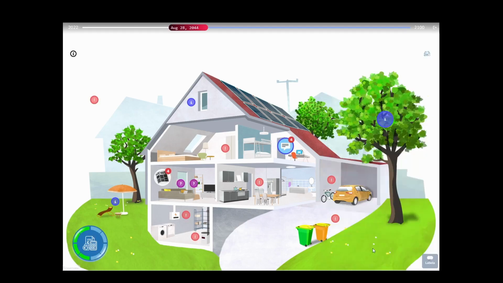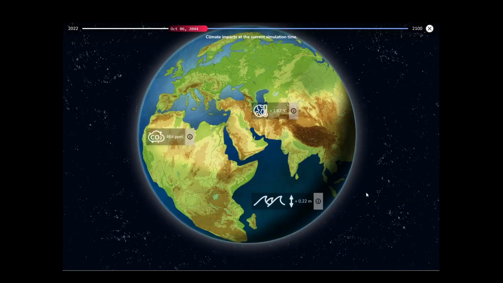Here you can see the results of the climate calculation at the current simulation time. They are constantly updated. Currently, we show the CO2 concentration of the atmosphere, the change in global temperature compared to pre-industrial times, and the change in sea level since the mid-1980s. Soon we will also display values for the participants' place of residence here: heat, droughts, precipitation and more.